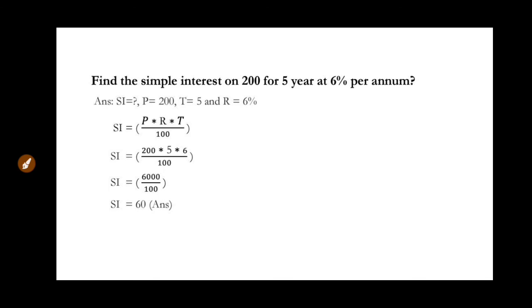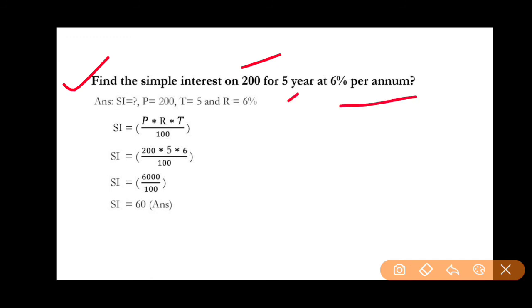Then students, I will let you know this example, which is a very famous example, and it's a very simple example also. Please give the answer as soon as you can. Okay, then the question is: find the simple interest on 200 for 5 years at 6% per annum. Please give the answer and find the simple interest.